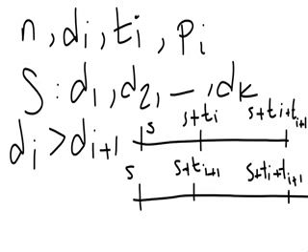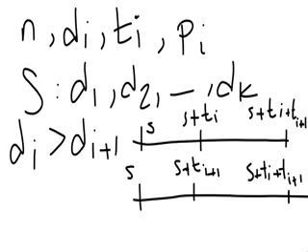So di has to be after S plus ti, and di+1 has to be after S plus ti plus ti+1. Now that I made this swap, first of all, it is clear that I'm not violating the deadline of package i plus 1, because I'm sending it earlier than I used to send, and I wasn't violating the deadline then, so I'm not going to be violating the deadline now. But what's important here is to note that I'm not going to violate the deadline of package i as well, because now I'm sending it sometime later.